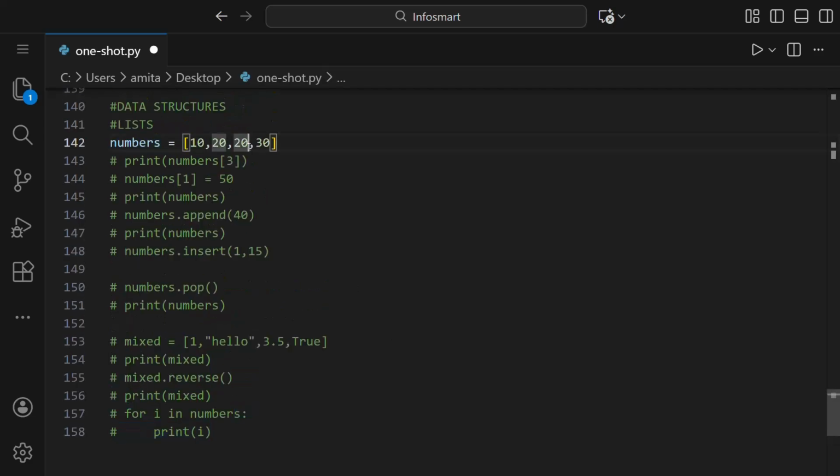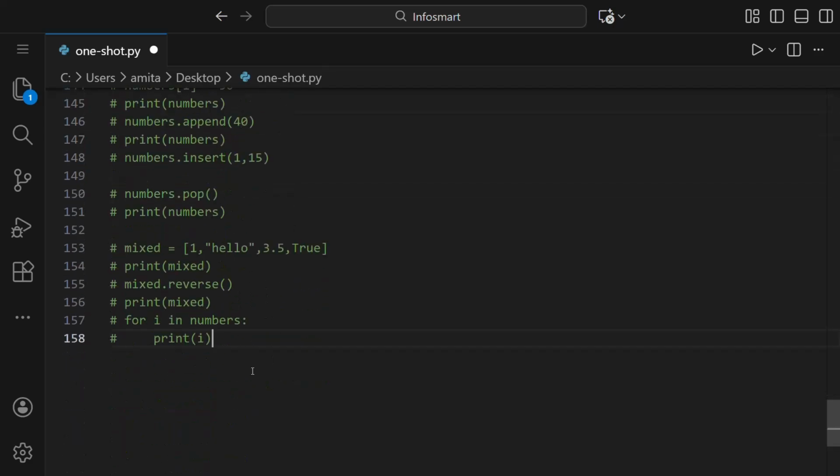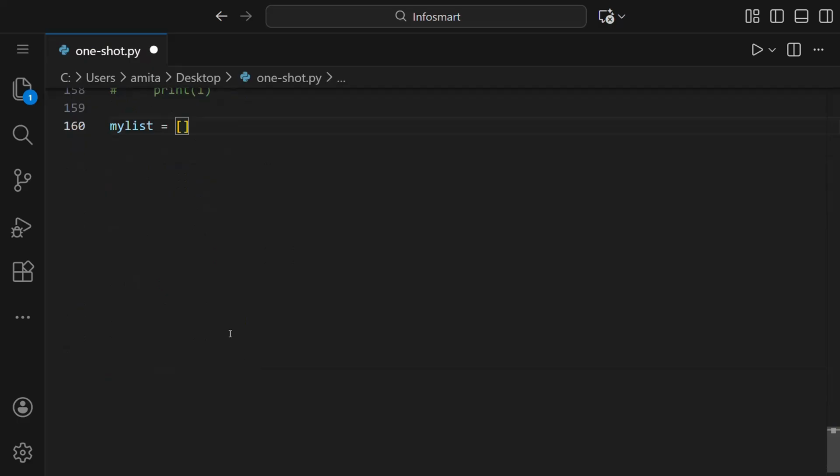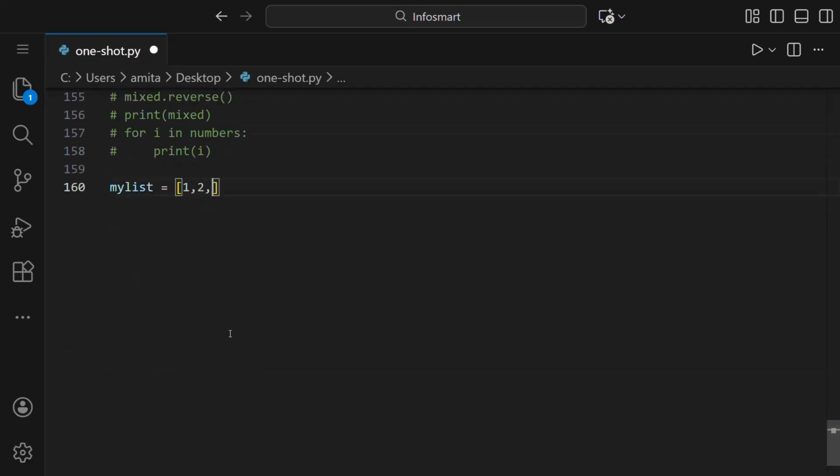Let us comment this. So here we're making a list. Let us name it my list. And in this, let us write 1, 2, 3, 5, 6, 4, like this. Now we have to see which number in the list is even and which is odd. And we have to print only the even numbers.